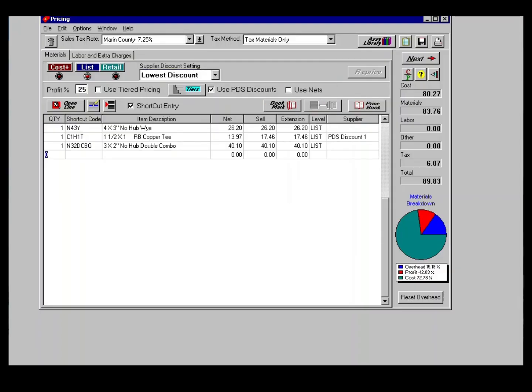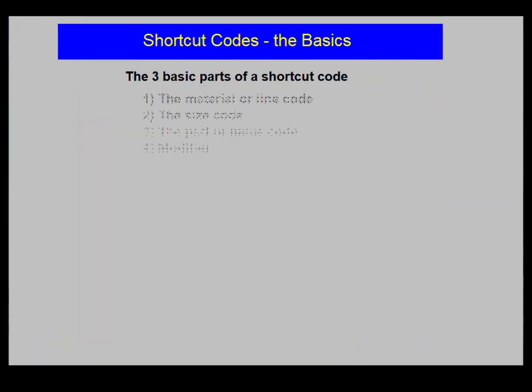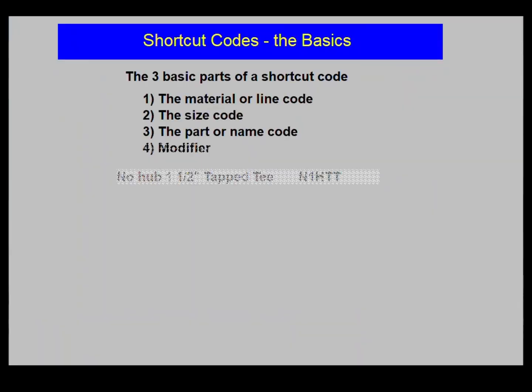We've explored the structure of shortcut codes and seen quite a few examples. Mastering shortcut codes is essential if you want to speed up the pricing process. When you use the pricing program to produce your invoices and estimates, you'll be opening the door to prosperity, and you'll be treating your customers more fairly too.